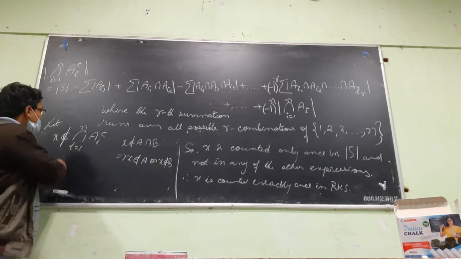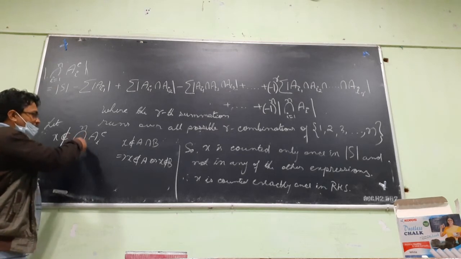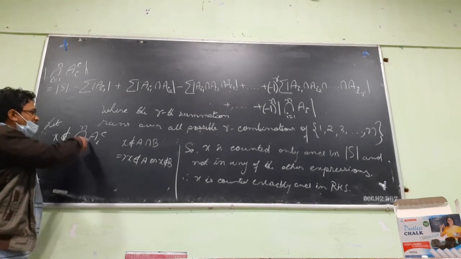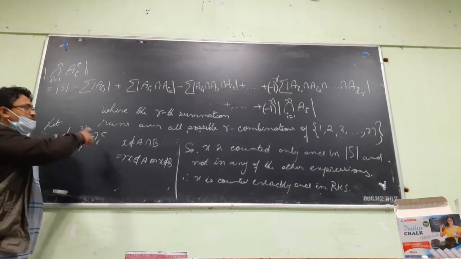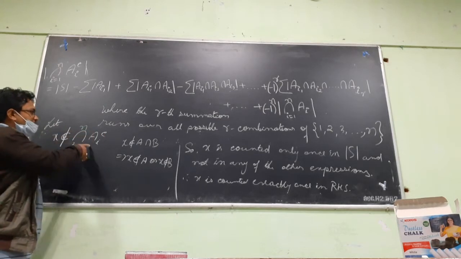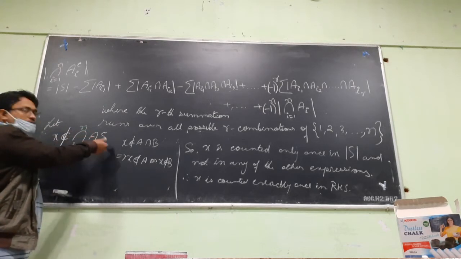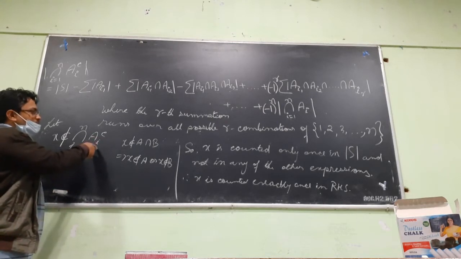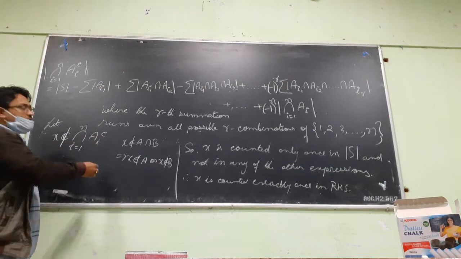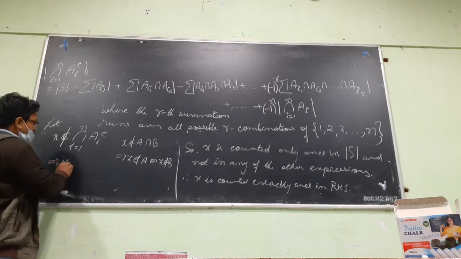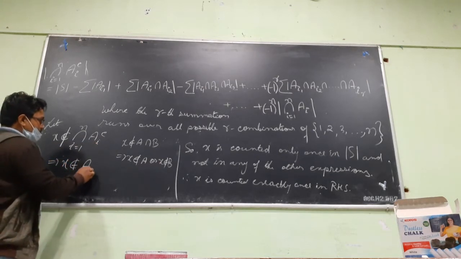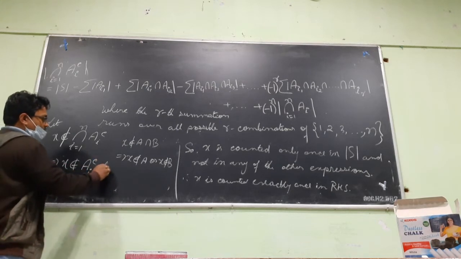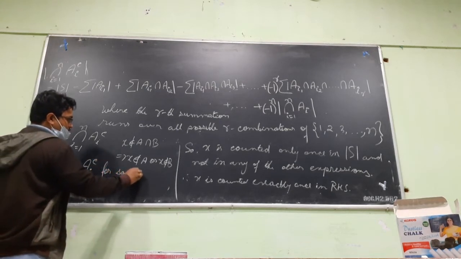So here also, if X is not there in the intersection of all these n sets, it doesn't mean that X is not there in any of these. No, it just means that X doesn't belong to some of the sets. Maybe it is in A1, in A1 complement it is there, in A2 complement it is not. So this will mean that X doesn't belong to A_i complement for some i.